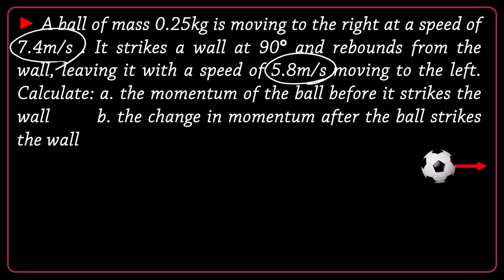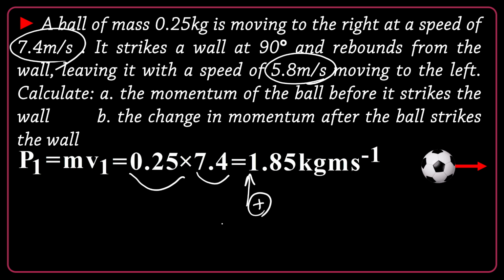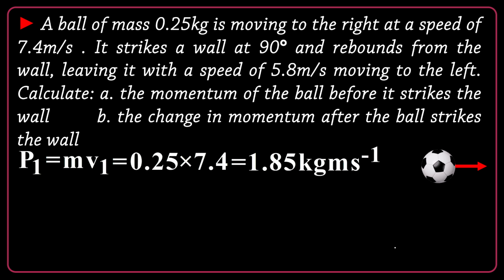Let's do it first. This is the ball moving to the right. I suppose it's moving to the right. And then momentum would be mass times velocity. The mass is given to be 0.25 and the initial velocity 7.4 to the right. So P1 is going to be 1.85 kilogram meter per second. The positive sign of the momentum, as I already consider the right side to be the positive direction, indicates that the momentum is to the right.